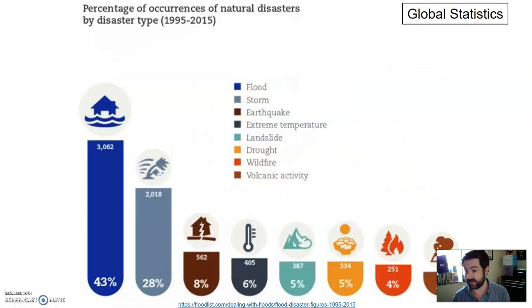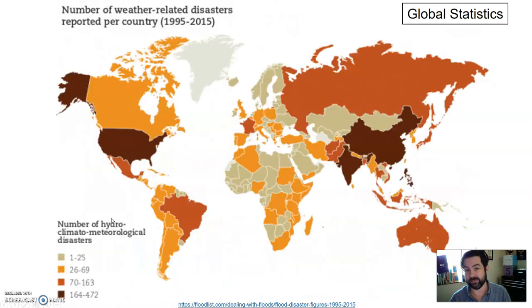Not even a hazard, disaster. And when you look at all the natural disasters that occurred during this time period, 43% of all of those disasters that occurred were floods. That's the percentage of occurrence of natural disasters by type. So of all the natural disasters that occurred in that time period, 43% of them were floods. Globally speaking, flooding is a big deal.